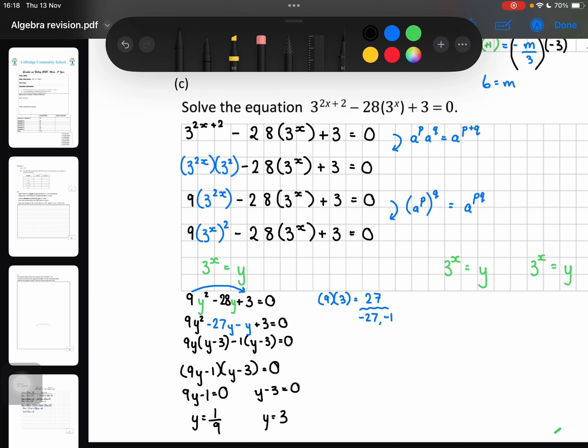So this first one, 3 to the power of what? What can I do to 3 to get 1 over 9? And in this one, 3 to the power of what is going to give me 3?